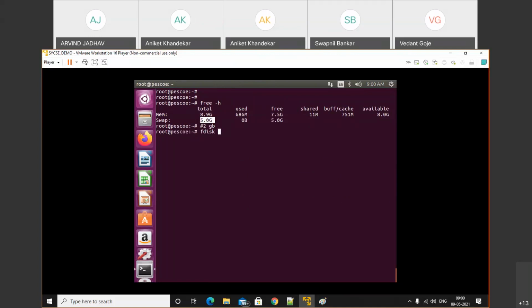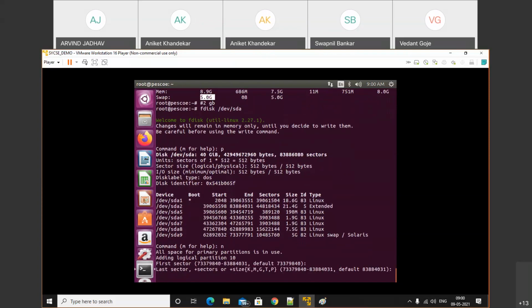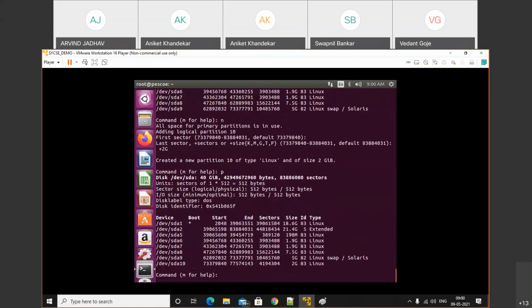fdisk /dev/sda. The last one is a swap, sda9, so we'll create a new one. Starting point default, and additive, so +2G. sda10 is successfully created, having size 2 GB, but the ID is 83. 83 is a normal partition.